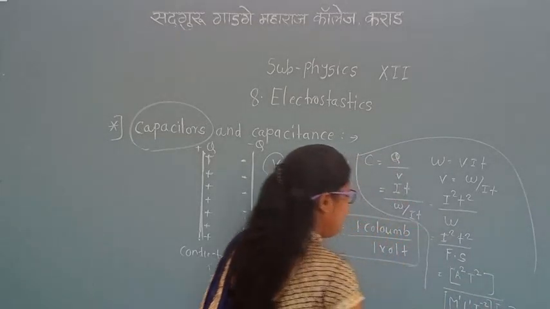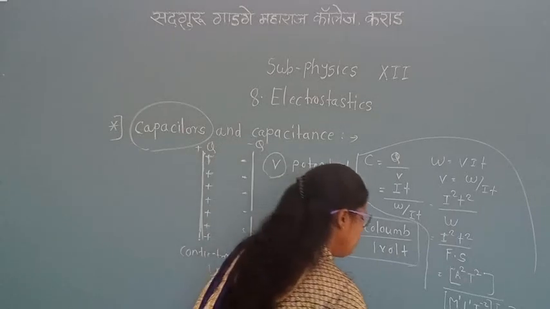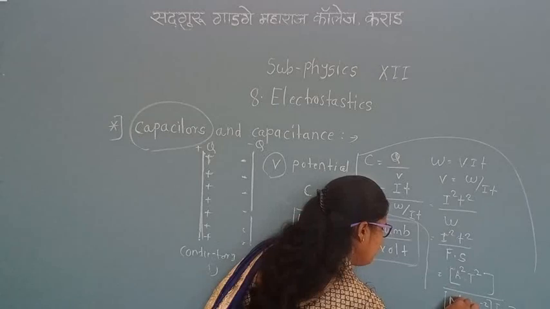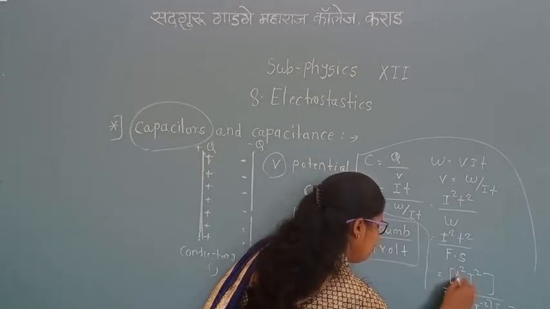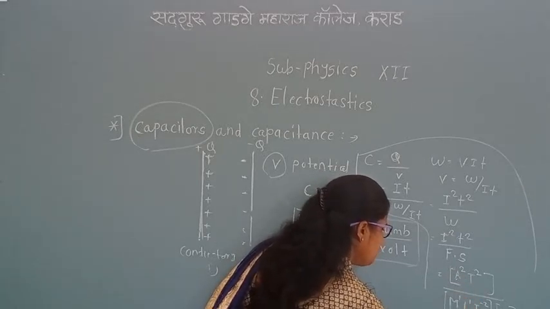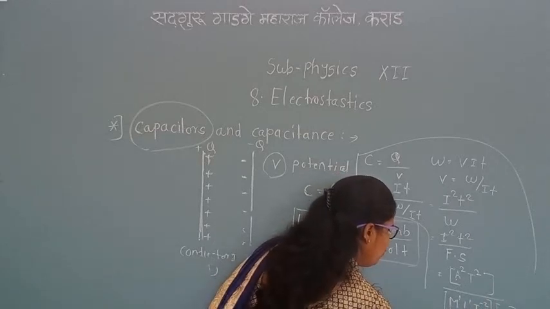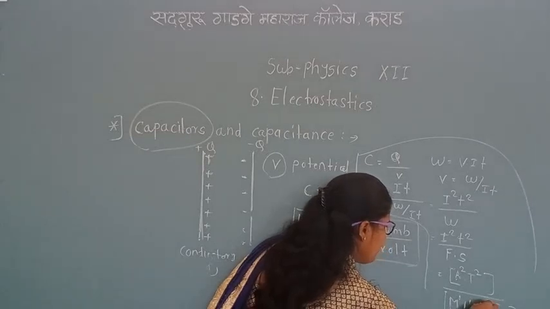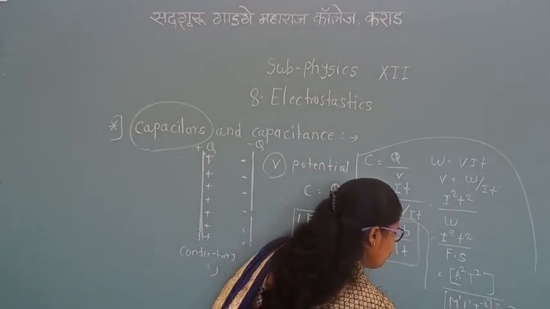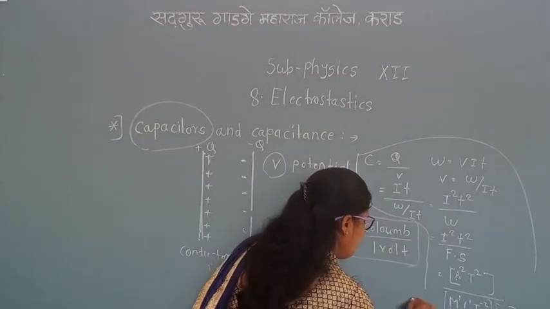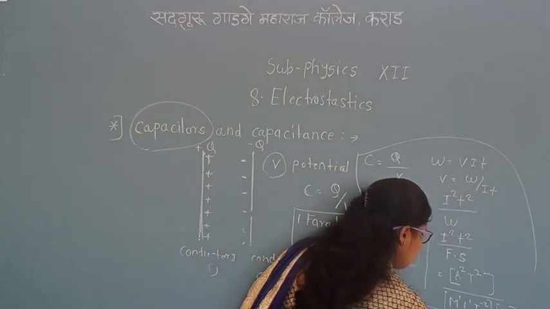Combining, we can write the dimension here: M raised to minus 1, L raised to minus 2, T raised to 4 and A raised to 2. This is the dimension of capacitance.